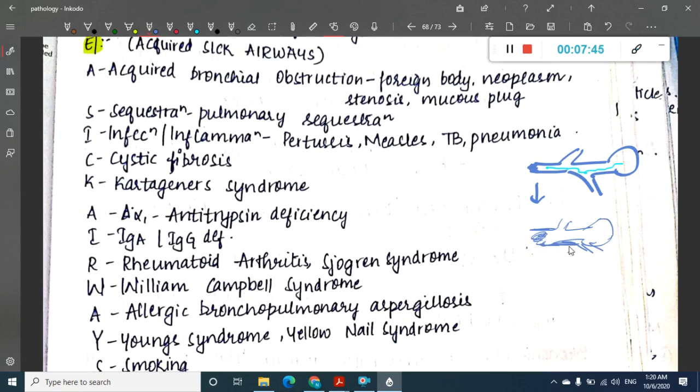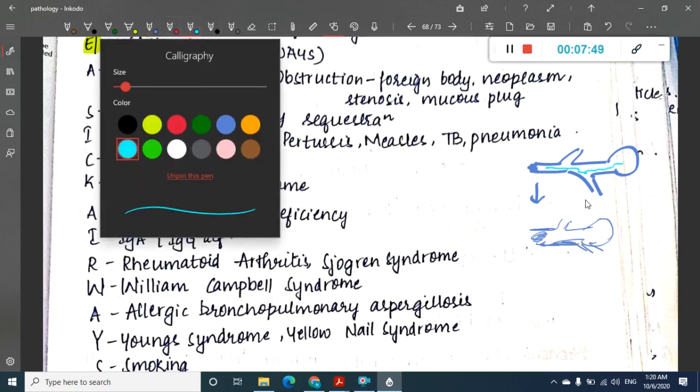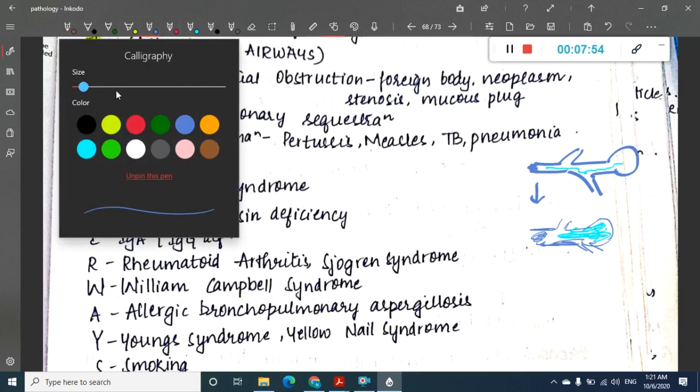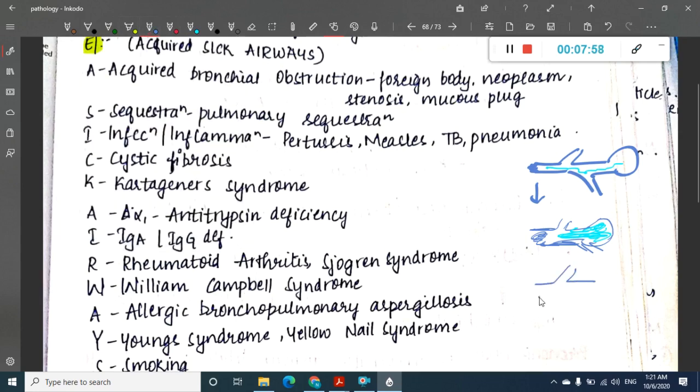Because of this infection which you have, this mucus gets accumulated here. Once there is accumulation of mucus, this accumulated mucus will now attract the bacteria.